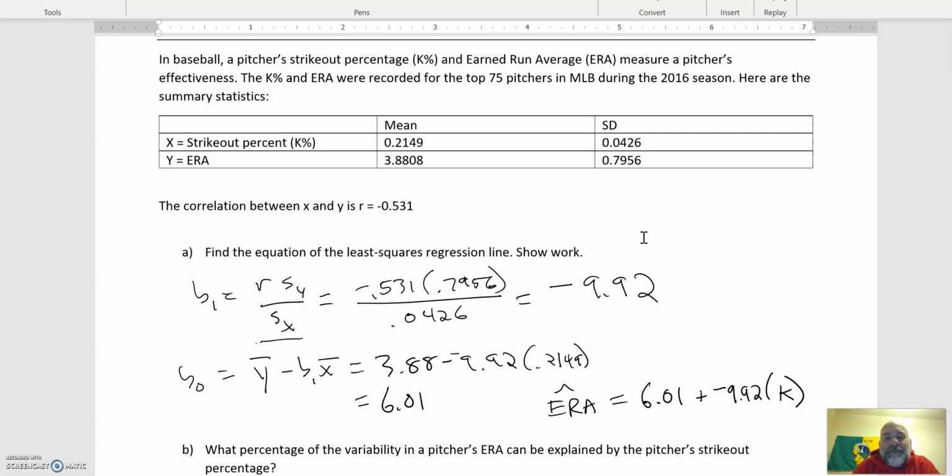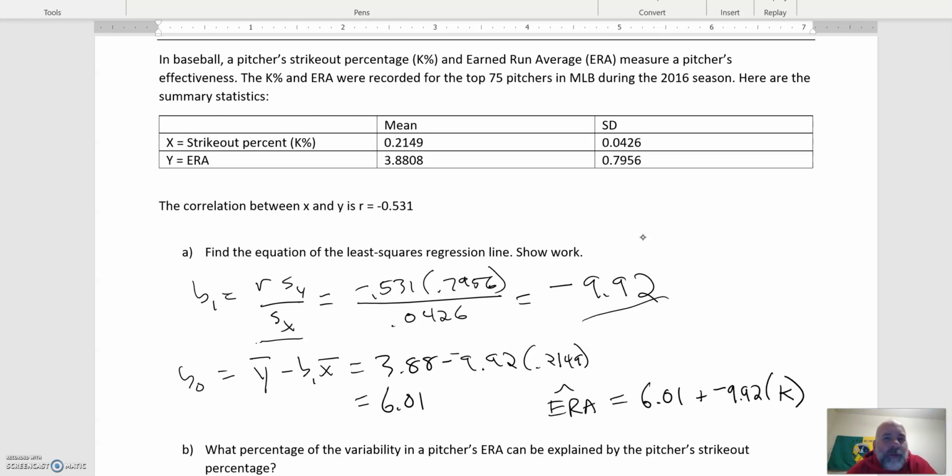So this is kind of weird. This number, if you were interpreting it, when I saw that number, I thought, that can't be right. What's going on? But remember that what that tells you is that for each additional point, on average, y, what's y? ERA, the ERA will go down 9.92 points. But when we go over x, it was a little confusing here.